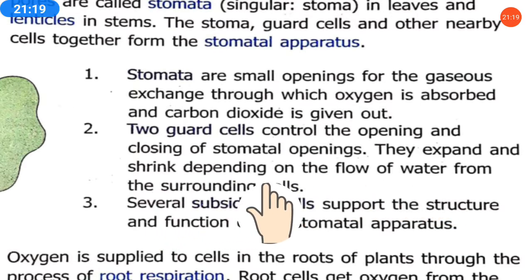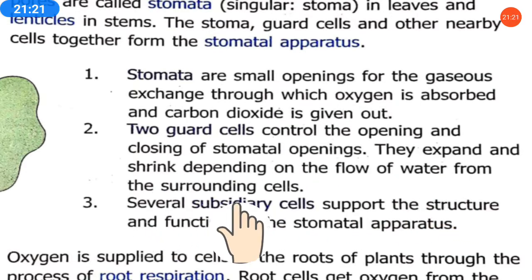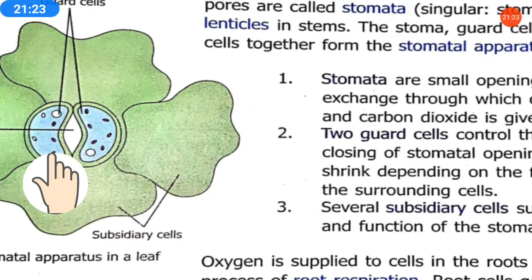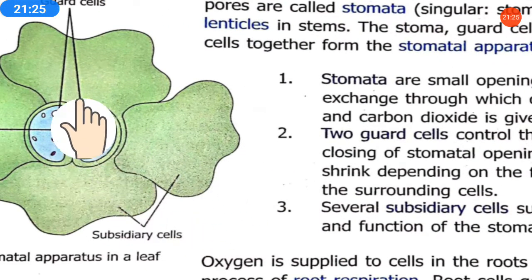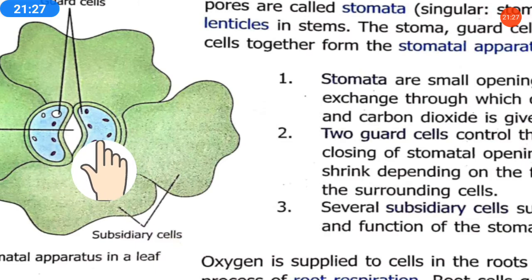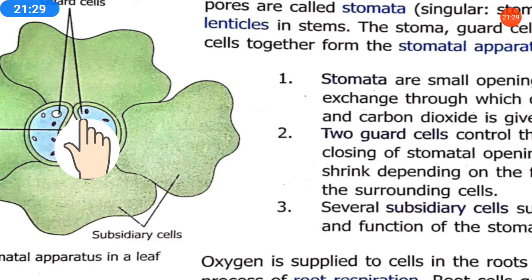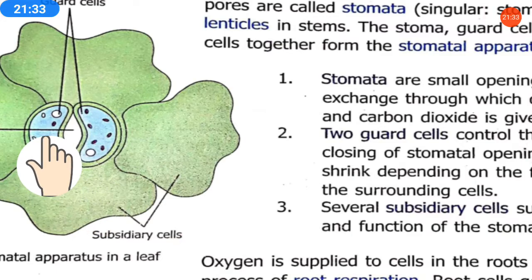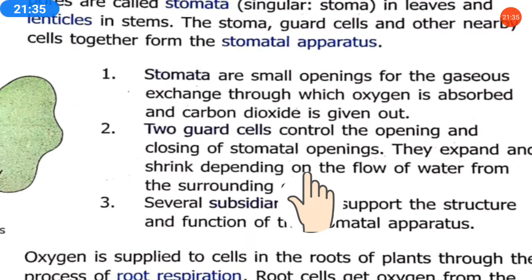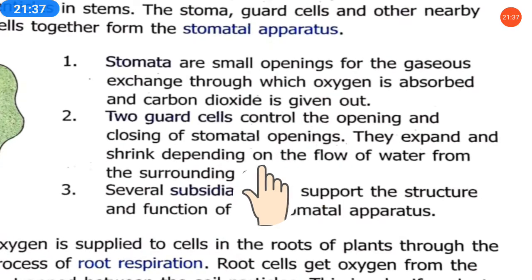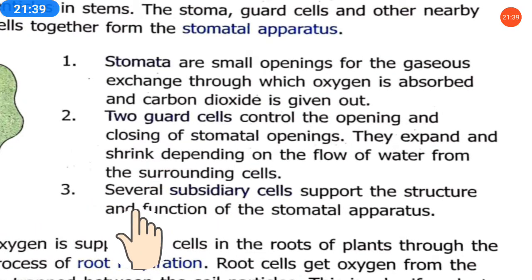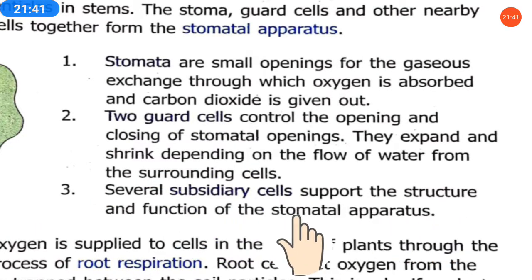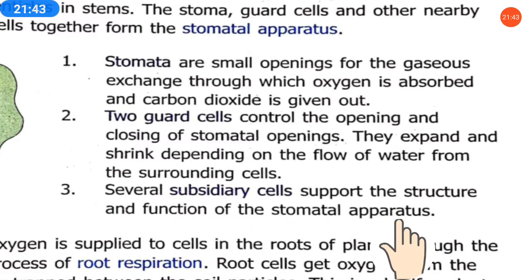They expand and shrink depending on the flow of water from the surrounding cells. When water is supplied to the cells, they expand, and when the gases go out from these openings, they shrink again. So the guard cells control this. Third: several subsidiary cells support the structure and function of the stomatal apparatus.